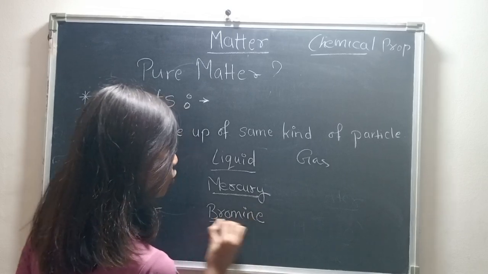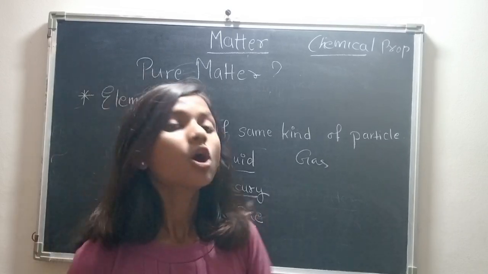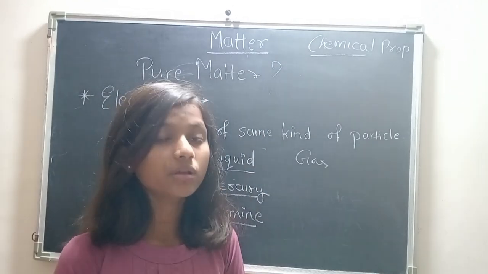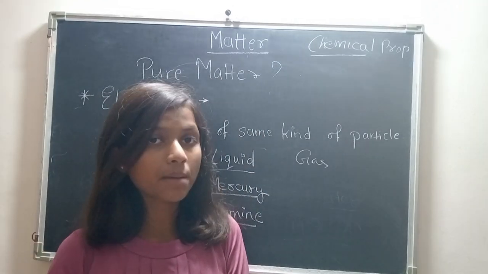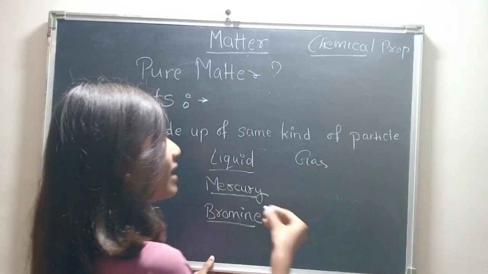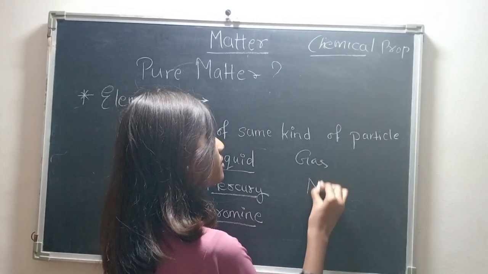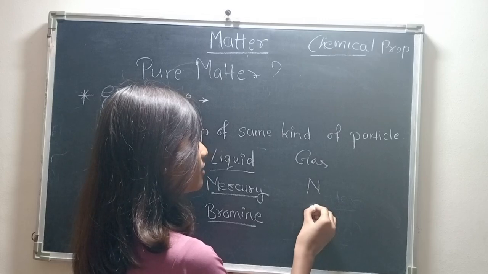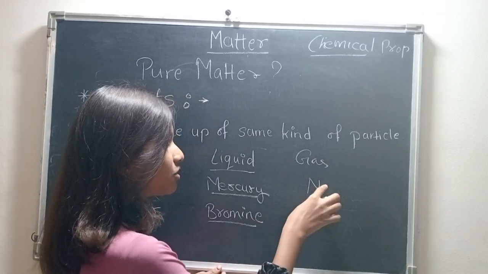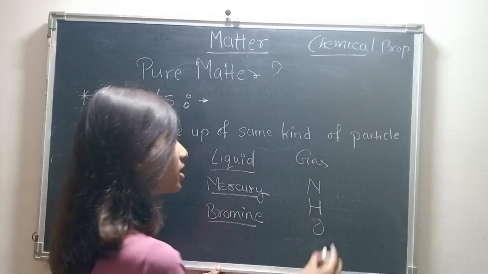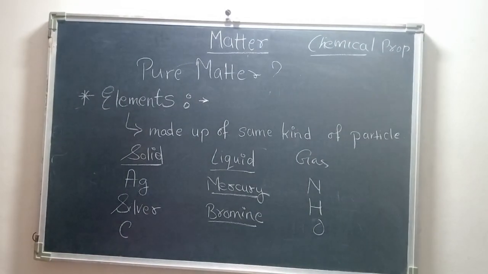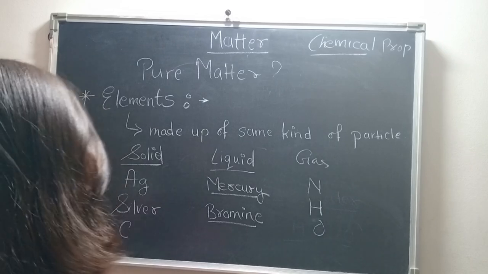These are the only two which are liquid at room temperature, and they are in liquid state with one particle only. And gases we are having nitrogen, hydrogen, and oxygen. So there are so many gases with one particle. So this was all about elements.